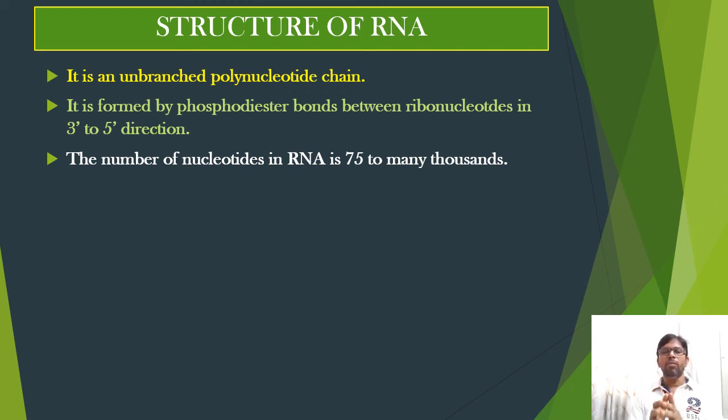The number of nucleotides in a RNA molecule varies from as few as 75 to many thousands.